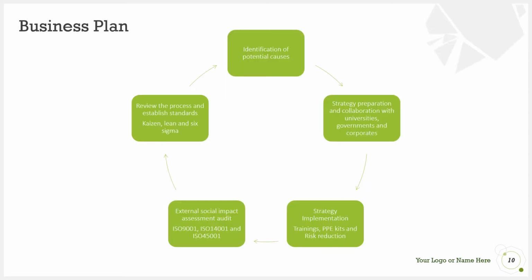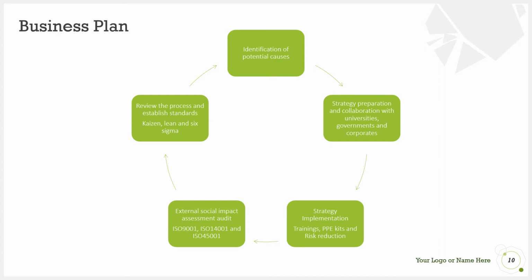Next is our business plan, and our business plan is very clear. First, we do the identification of the potential causes. Let's take endosulfan as a cause, and what are its health effects, the physical and mental health effects on human beings, and we'll do a detailed study on it. After that, we'll prepare a strategy in collaboration with universities, government, and corporates, and work out what kind of strategy can be made in collaboration with these institutes.